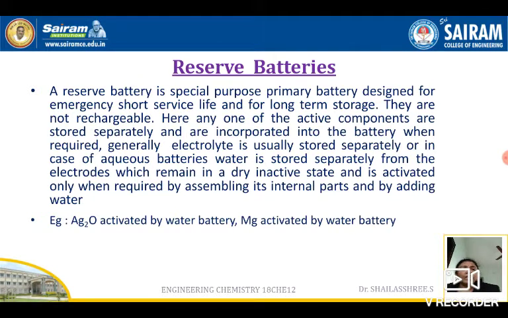What are reserve batteries? Any one of the key components, that is the main component, is stored separately. Whenever we need to produce energy, it will just be added. Usually in the case of aqueous batteries, water will be kept separate. When water is added, the batteries get activated and give a large amount of energy. So these are the classification of the batteries.